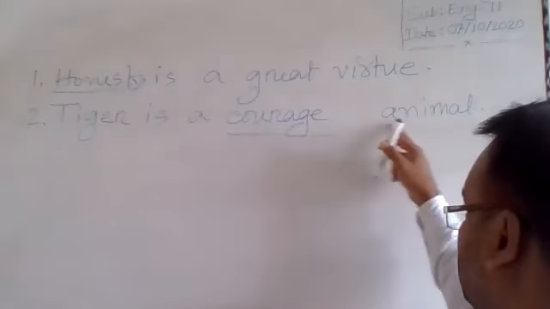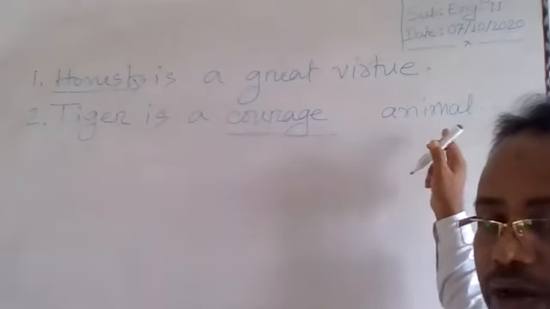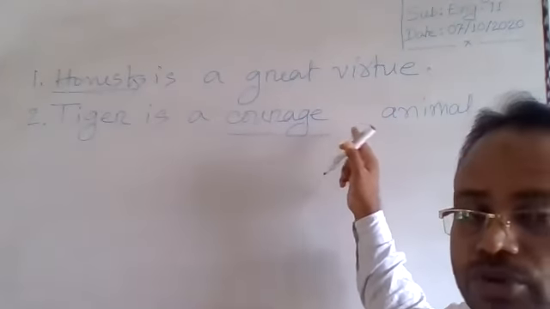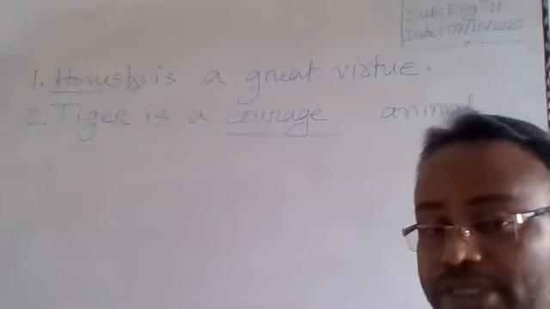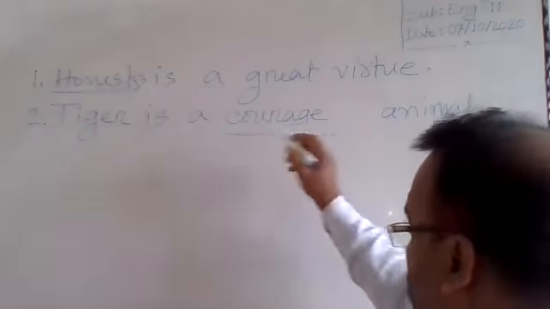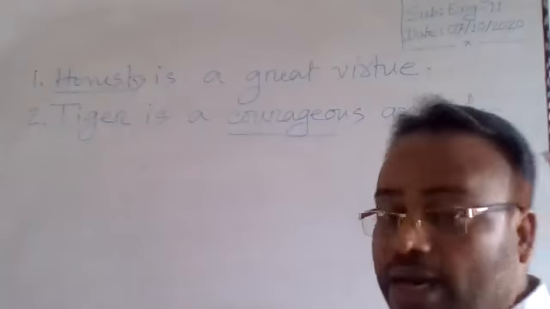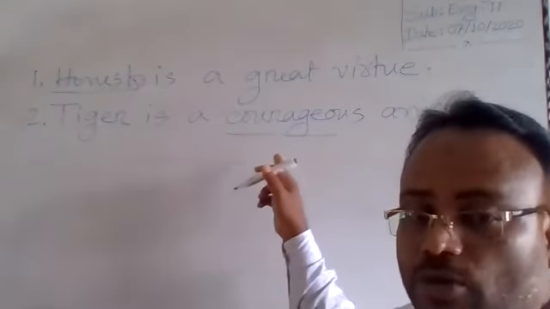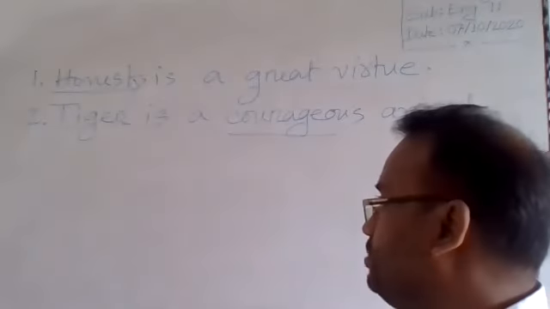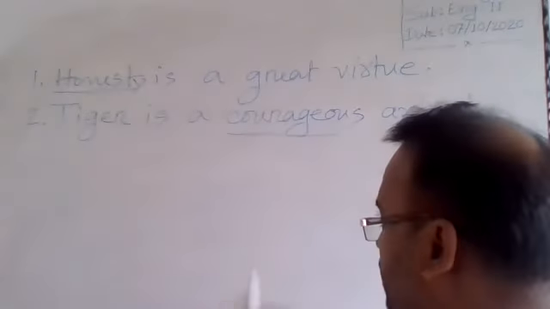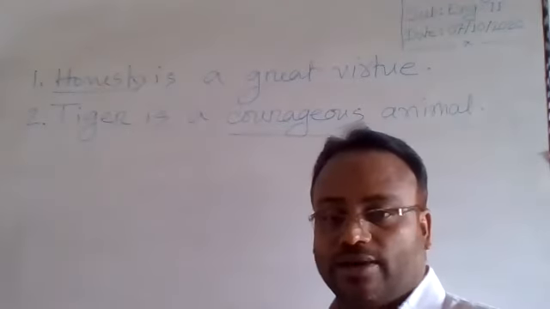We know that the word animal is a noun, and before a noun sits an adjective. So we will have to turn it into adjective using suffix or prefix. If we add ous with courage, the word courage turns into adjective. So the answer is courageous. Tiger is a courageous animal. Okay.